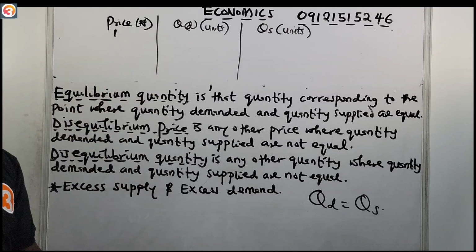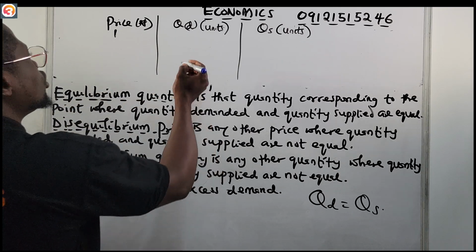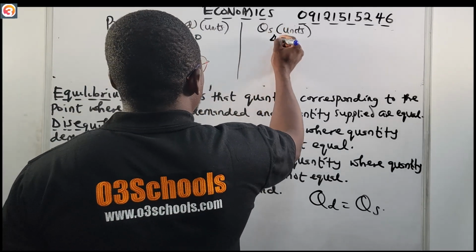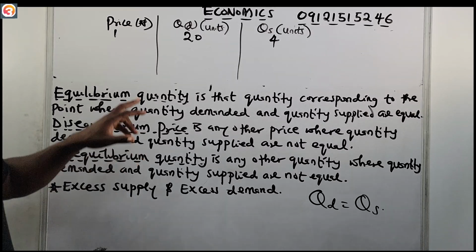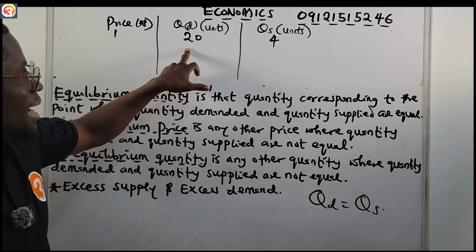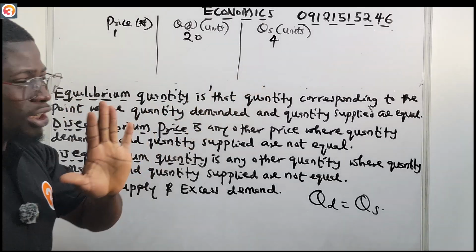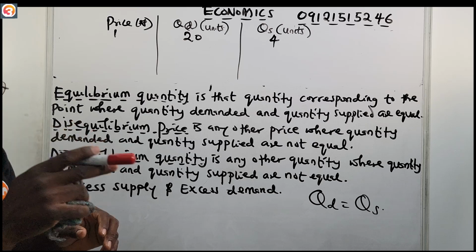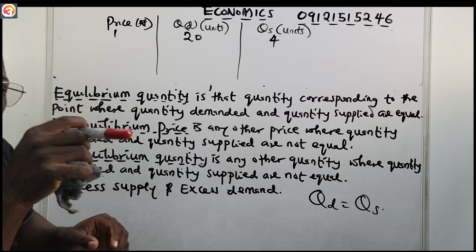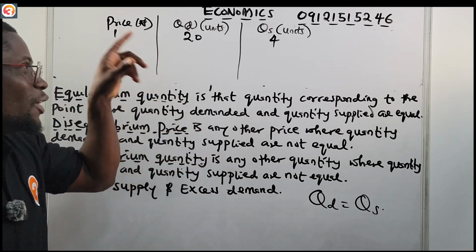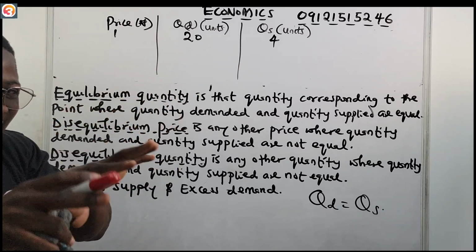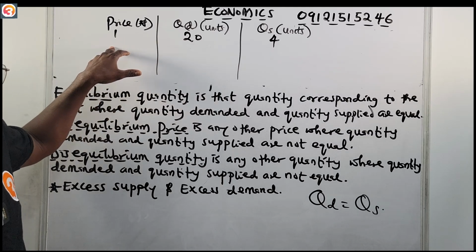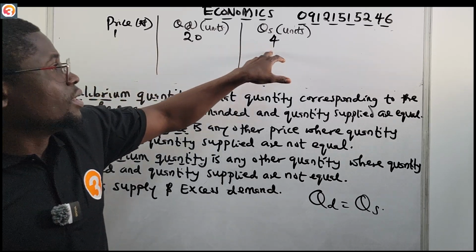So when the price was 1 naira, let's say the quantity demanded by buyers was 20 units, and the quantity supplied was 4 units. So this is the price corresponding to this quantity demanded and quantity supplied. But this is not our equilibrium price, because equilibrium price is the price that corresponds to the point where the quantity supplied and the quantity demanded are equal, they are the same.